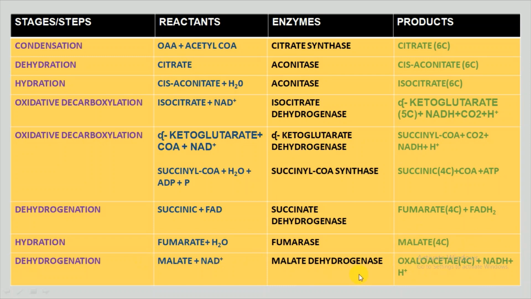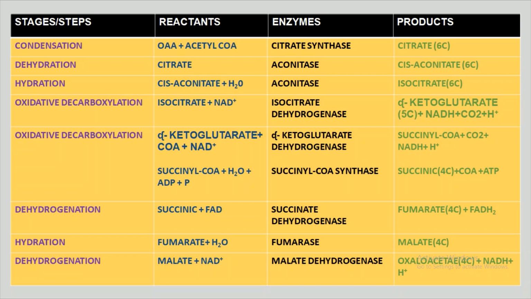We can see here that the last step or stage is a dehydrogenation. This oxaloacetic acid is formed, and this 4-carbon molecule is again reused as a reactant with acetyl coenzyme A to form citric acid, which is also citrate. This is a 6-carbon molecule formed from oxaloacetic acid plus acetyl coenzyme A along with a water molecule.